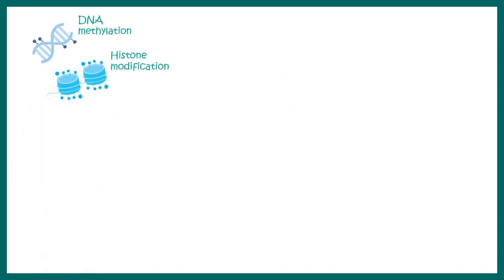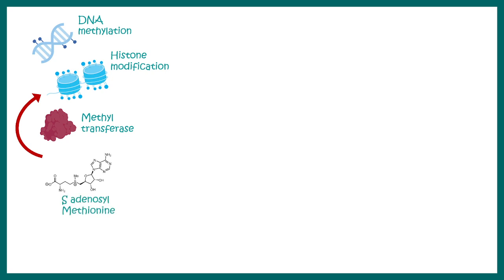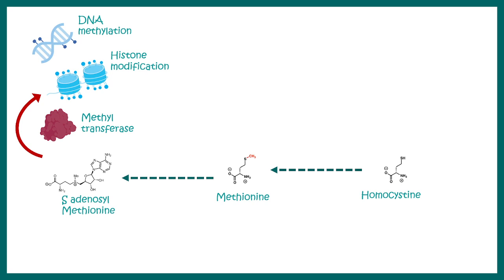Now we know inside our body gene expression needs to take place. DNA methylation or histone methylation are important epigenetic modifications that need to be done, right? Now for these kinds of methylation reactions, the methyltransferase enzyme takes the methyl group from S-adenosylmethionine. Now S-adenosyl methionine is formed from methionine, and methionine is in turn formed from homocysteine. The step that converts homocysteine to methionine requires vitamin B12.